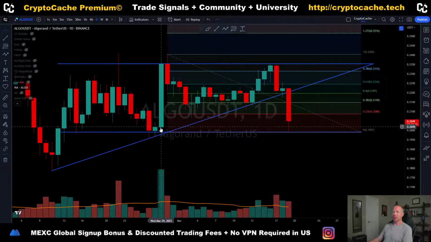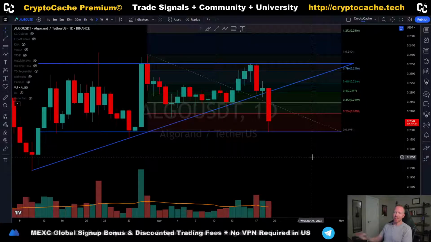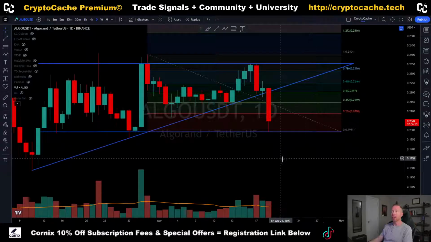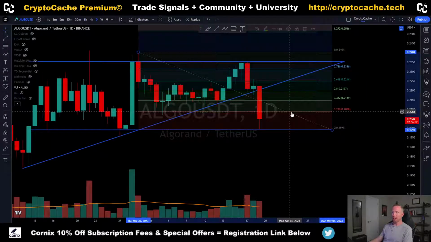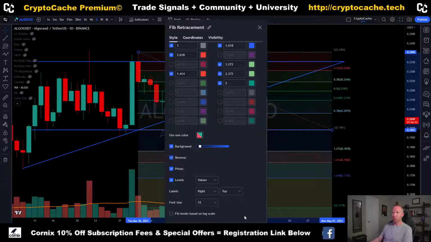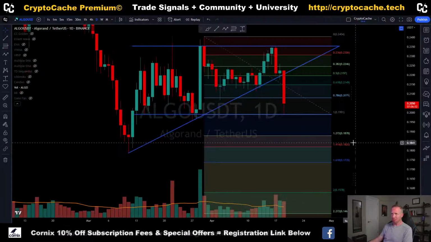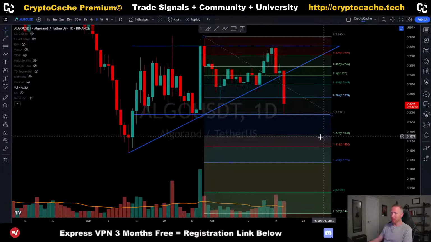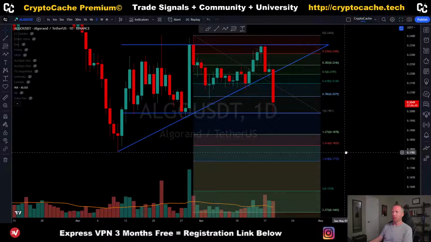And good news is it came right down to the support level here at 20 cents and bounced. Okay, so keep in mind it's not going to bounce and just keep going up from here. Most things take a while to recover when they fall that hard. We also have other supports as well if we reverse our Fibonacci retracement levels. And we're looking at about 18.7 and 18.2. So good dollar cost average targets would be those two ranges there.